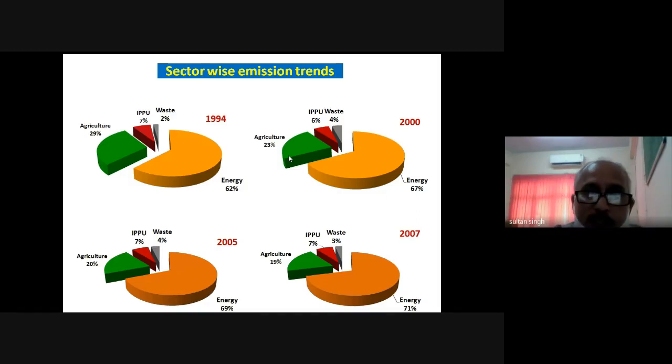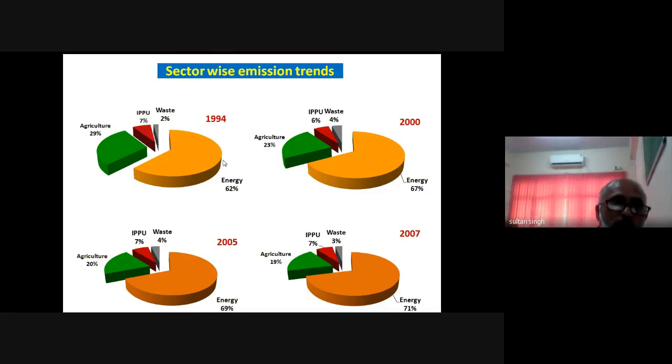In case of the agriculture sector, we have adopted different mitigation strategies, not only in case of ruminants or livestock, but also in case of rice cultivation, because around 3 to 4 teragram of methane is emitted by rice cultivation, mainly rice cultivated in the submerged areas, not from the hills. Then in 2005, it comes to 20%, and in 2007 it is 19%.